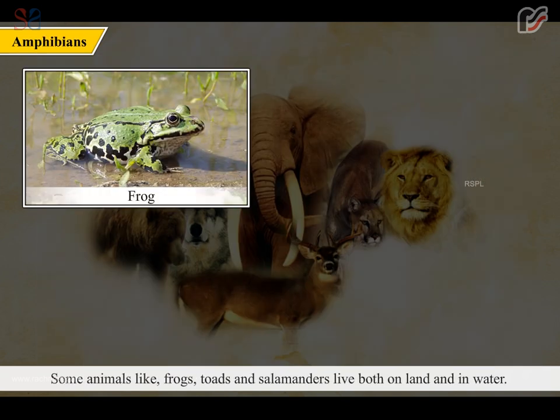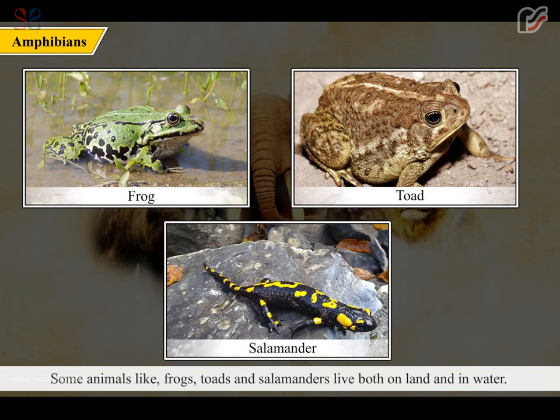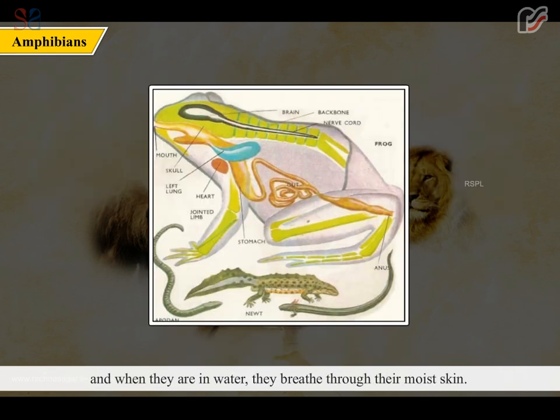Some animals like frogs, toads, and salamanders live both on land and in water. They are known as amphibians. They have lungs to breathe when they are on land, and when they are in water, they breathe through their moist skin. Their limbs are also adapted for swimming.